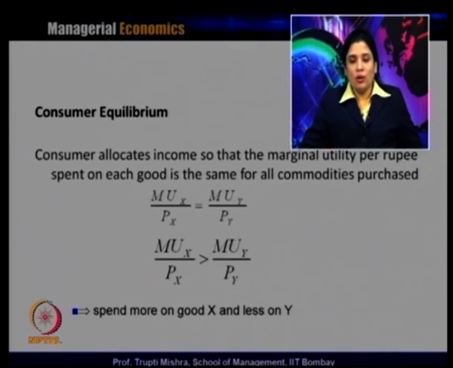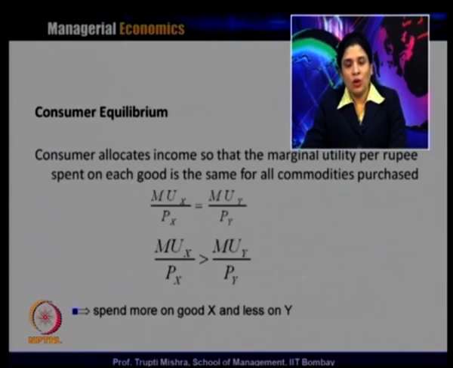In this case, the consumer will prefer to spend more on good y as compared to x, because the consumer is getting a higher level of utility by spending on good y. The marginal utility he gets by spending 1 additional rupee on it is higher than the additional utility he gets from good x. So, if there is equality, then the consumer is spending money in such a way that the marginal utilities are equal, but when there is a mismatch, the consumer always spends more income on the good where they get a higher level of marginal utility.